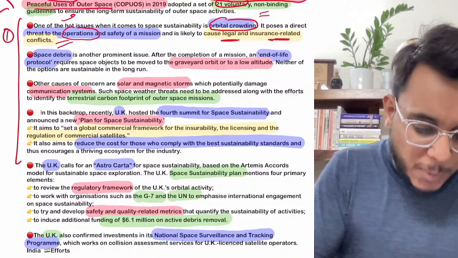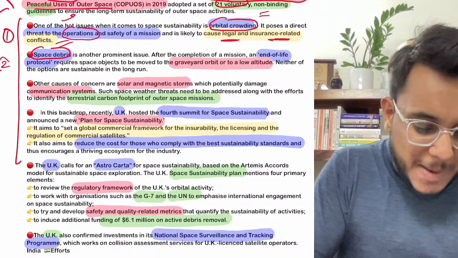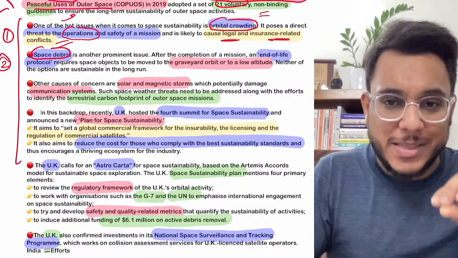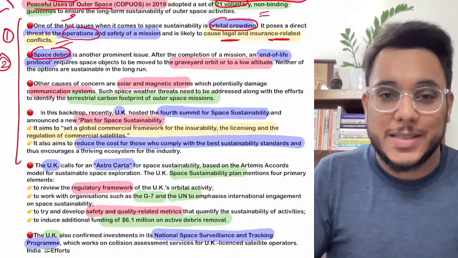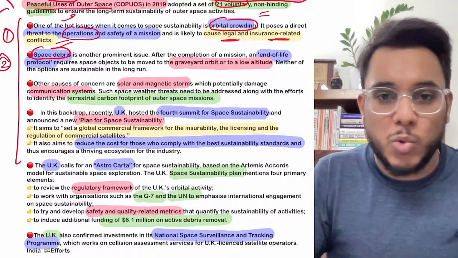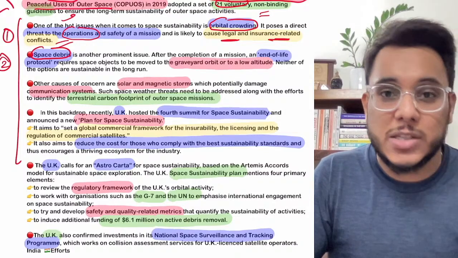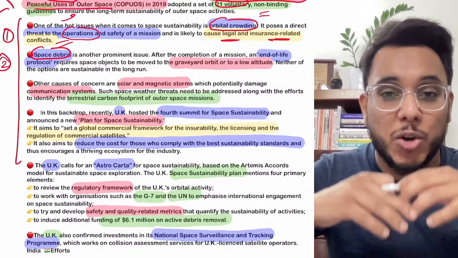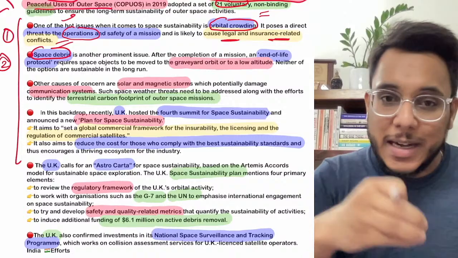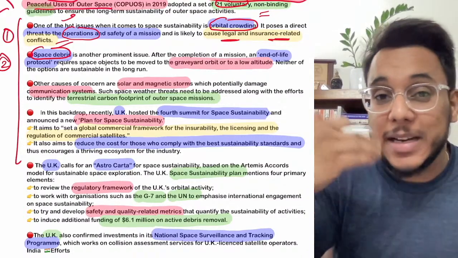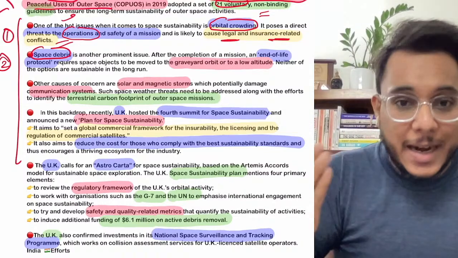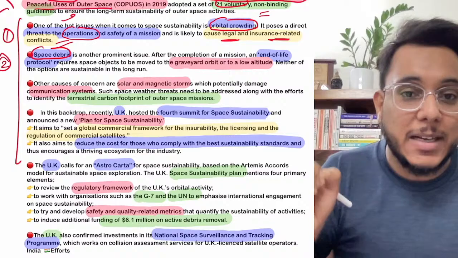Then the next problem is space debris. Basically, once the life of satellites is over, they just wander in space. Sometimes there have been collisions in the past, and by that a lot of waste, a lot of debris, has been created. Now this debris is rotating in space, and it might hit some existing satellite or some other object in space. It will create a lot of problems.